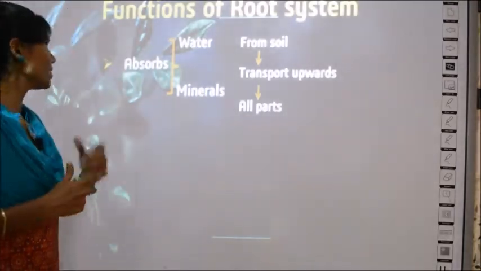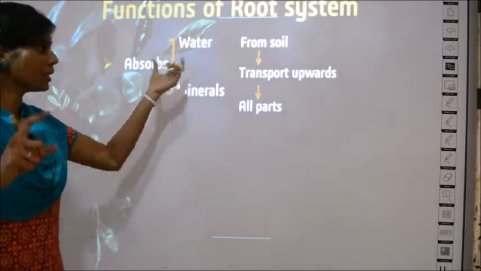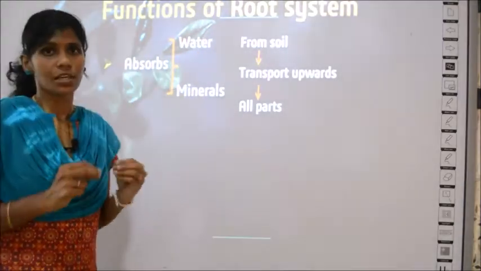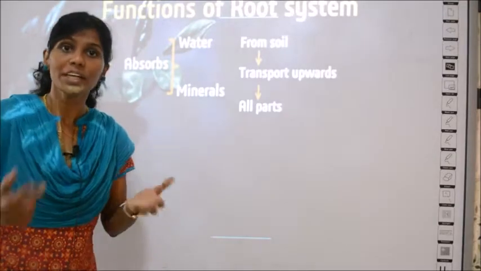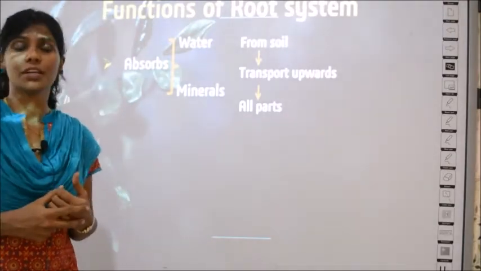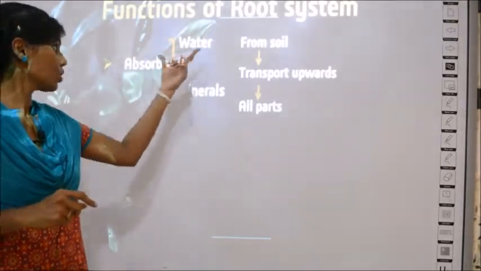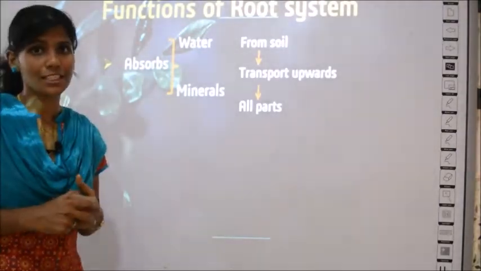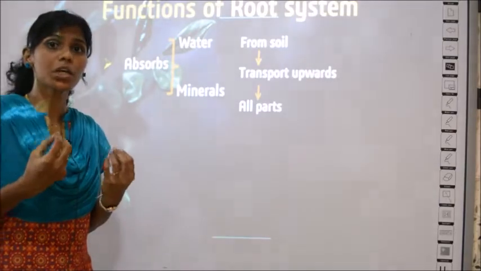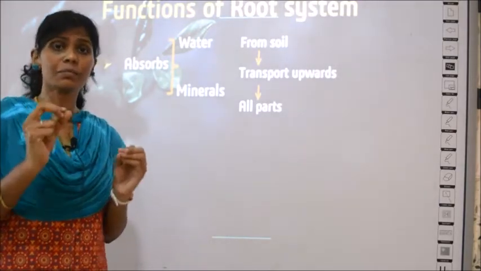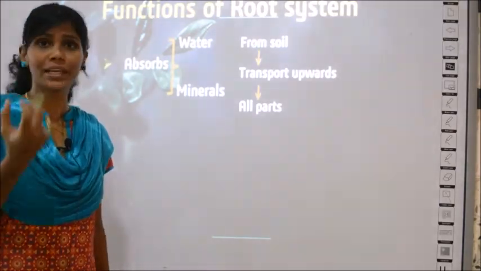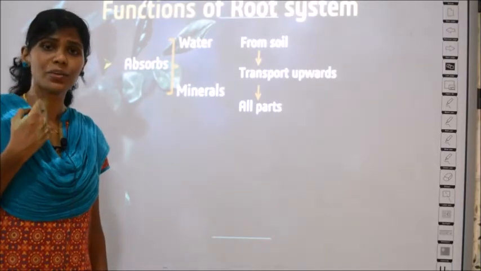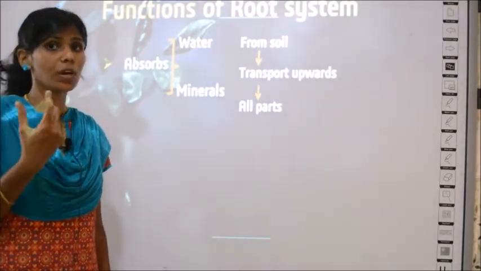What will the roots do? The first function is that it absorbs water and it absorbs minerals. So if you pour water on the ground, it will absorb the water. So its first function is to absorb the water. The second function is to absorb the minerals. I told you already, minerals are all solid in nature. They are in the form of a solid which the plant cannot take in. Plants can take only liquids, right? So if it is solid, what will happen?